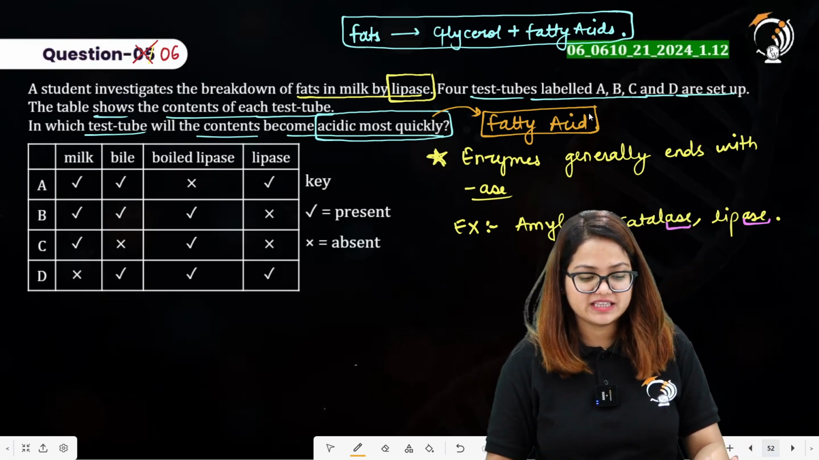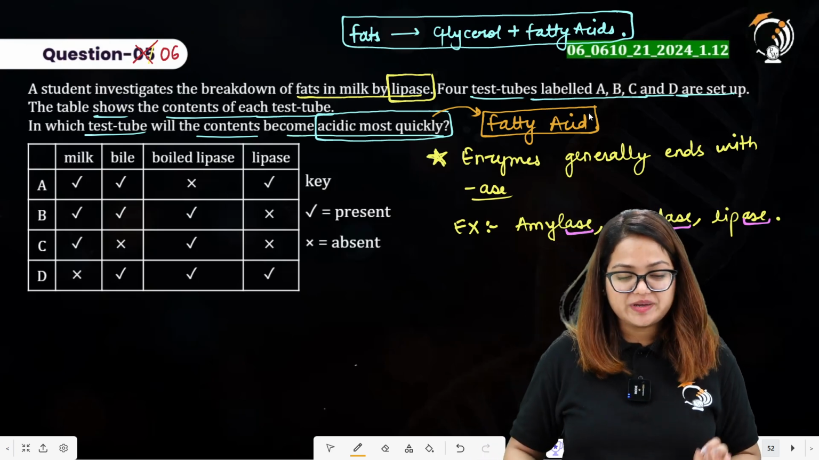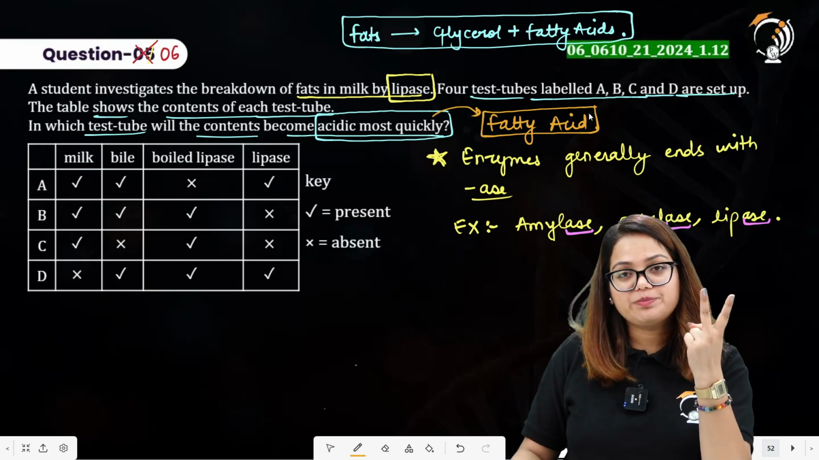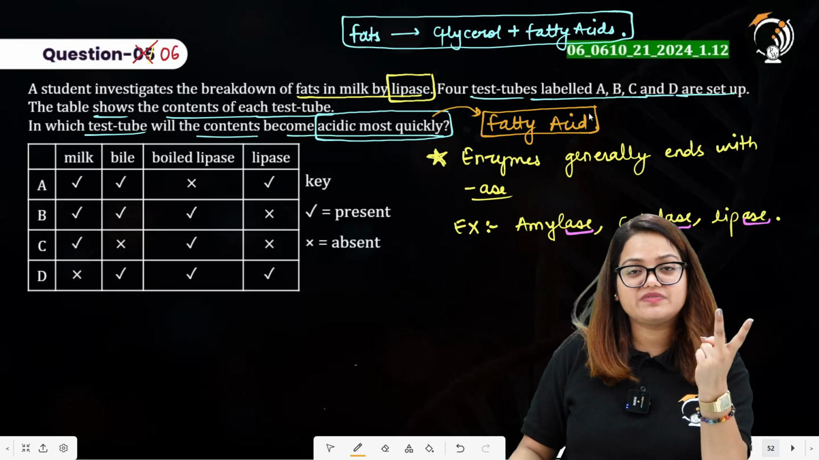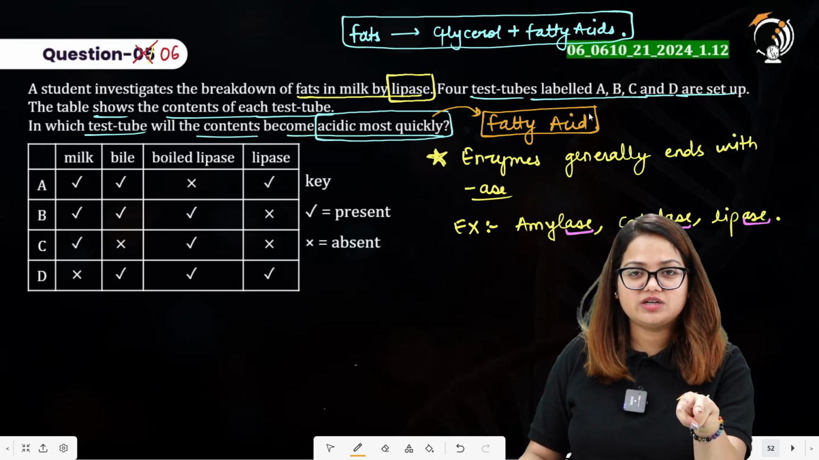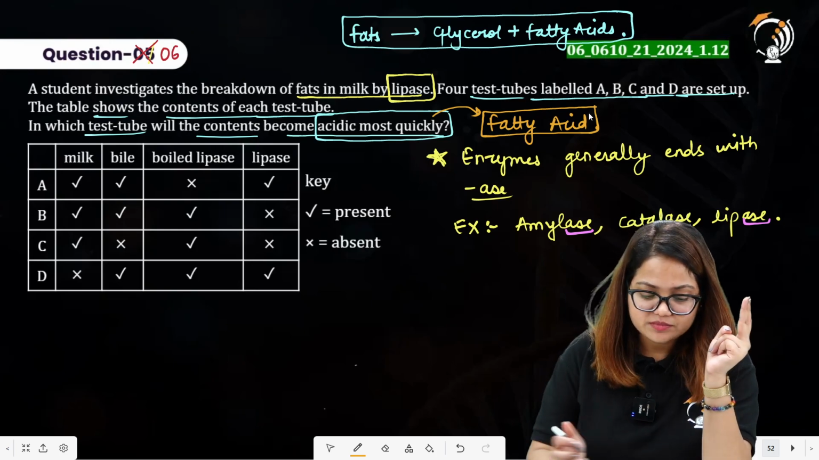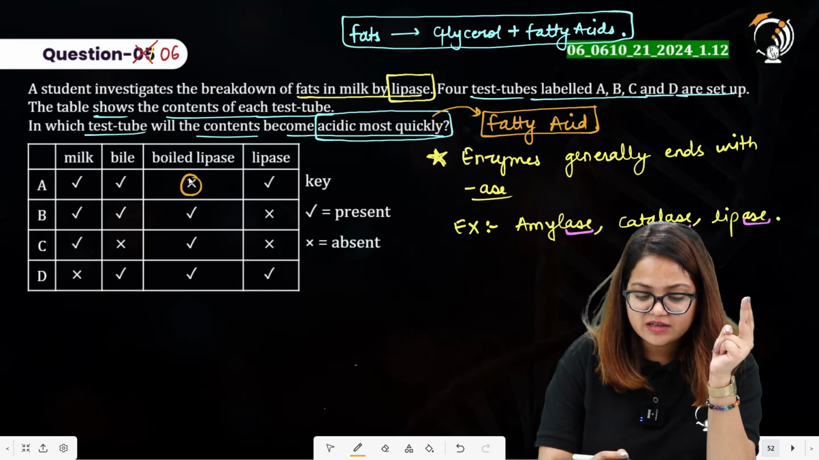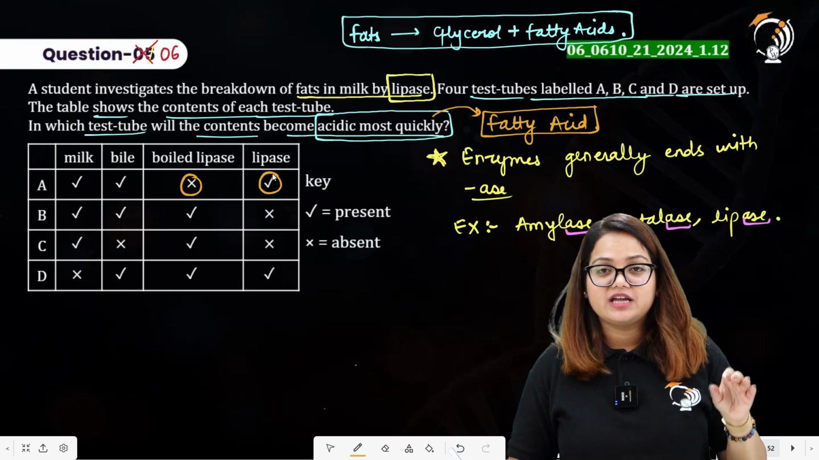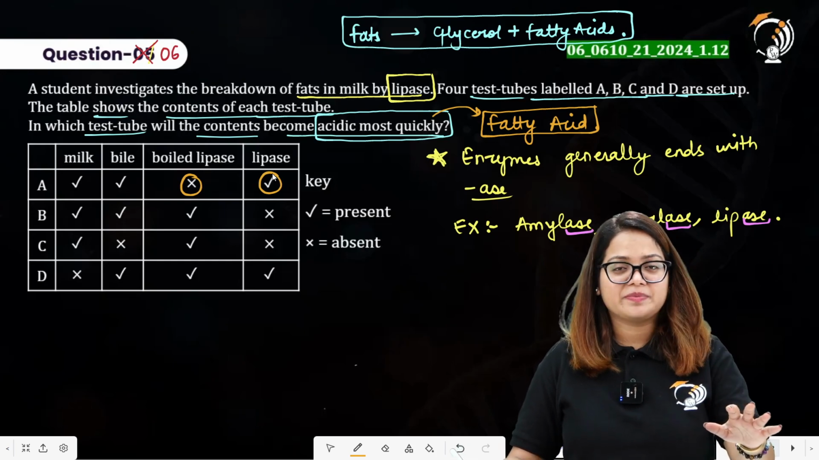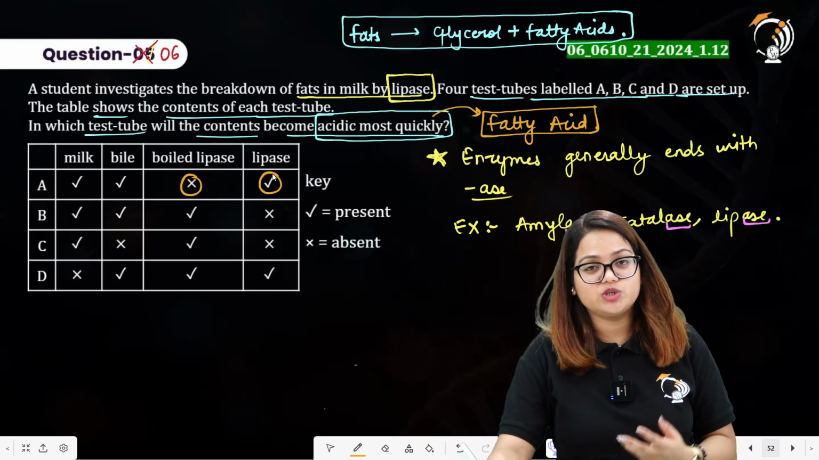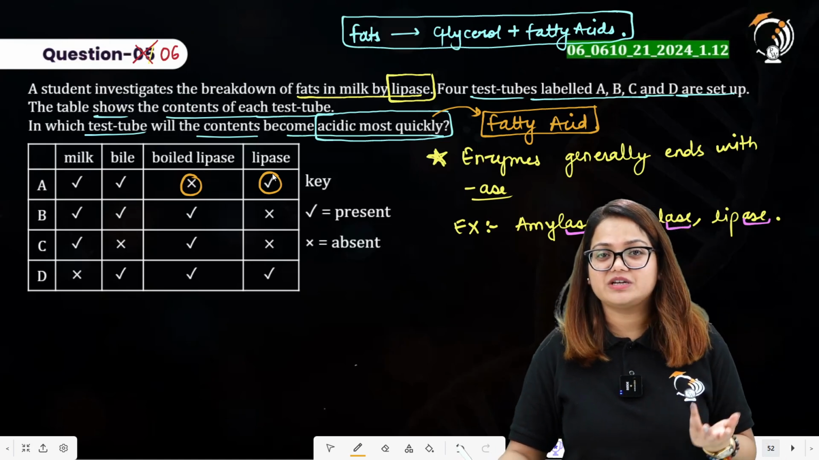Now you have to select the right test tube. So test tube A has milk. Milk has fat in it. Bile. Now bile is a juice that performs the emulsification of fat, that is breaking down the large molecules of fat into smaller molecules of fat. Boiled lipase is there and lipase is there. We have already understood that lipase or any enzyme, if boiled, loses its enzymatic property. They lose their property of catalyzing the chemical reaction.